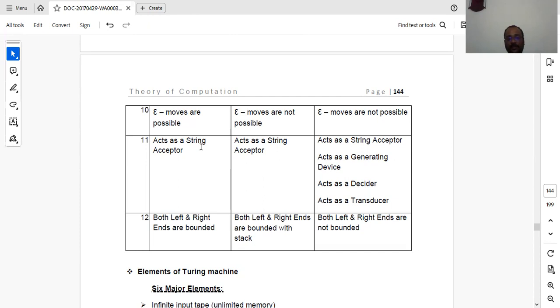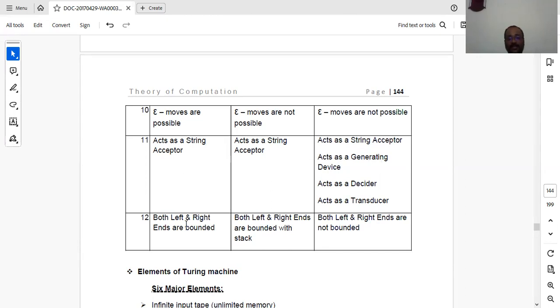Then coming to the functions of these three, finite automata acts as a string acceptor, as does the pushdown automata, and it can perform some comparison operations compared to finite automata with the help of its stack memory. But Turing machine can perform all the operations that a real-world computer can perform. It acts as a string acceptor, a generating device, a decider, a transducer, which means it can perform any arithmetic and logic operations. So addition, multiplication, division, 2's complement, 1's complement, all the operations can be performed by a Turing machine.